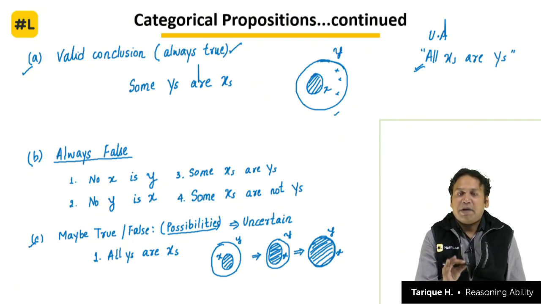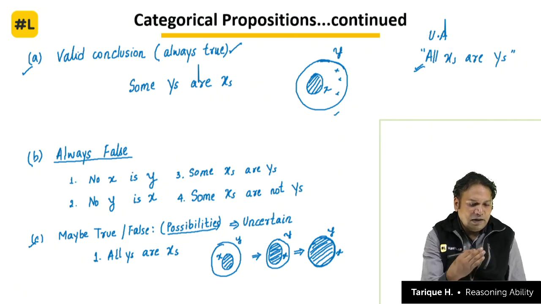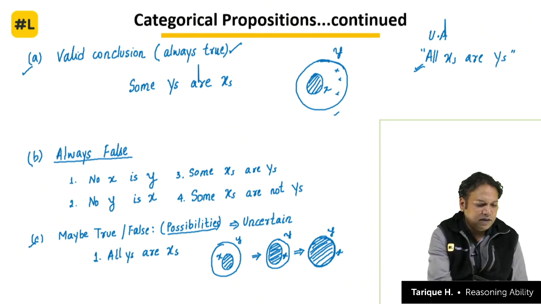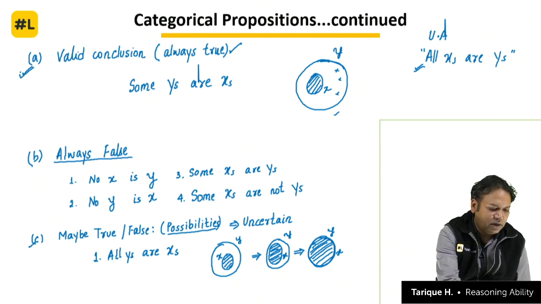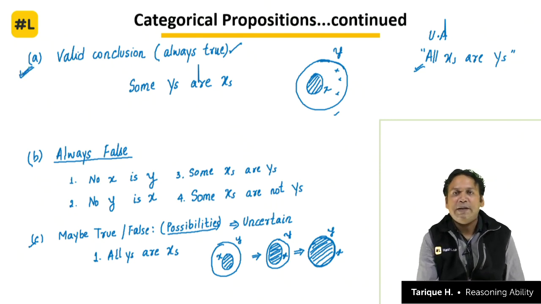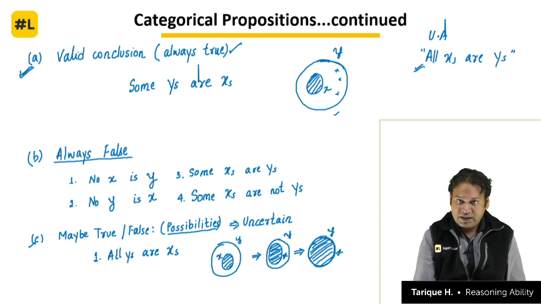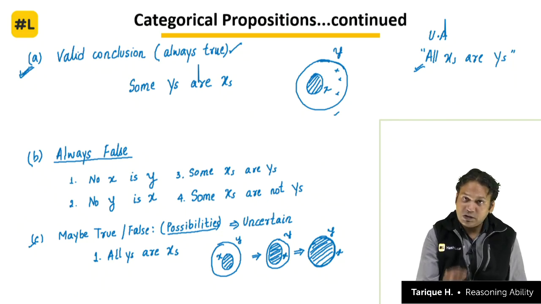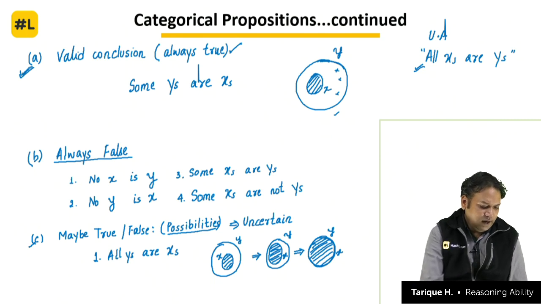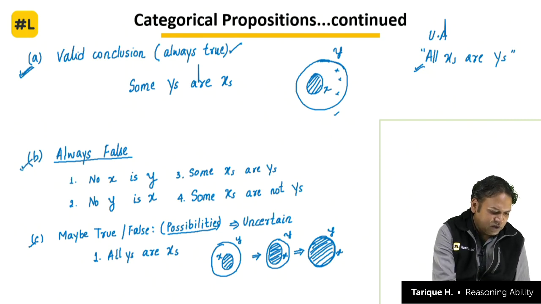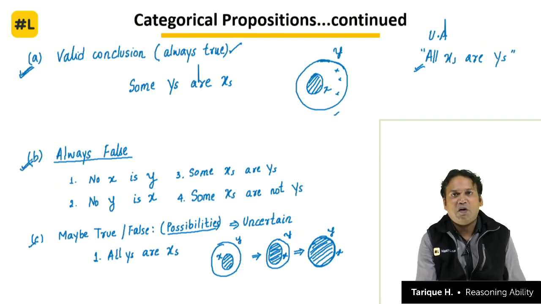So understand clearly, we have to understand all types of things here. A valid conclusion has no debate about it. A valid conclusion is something which is always true. There is nothing to worry about in the diagram, cases or different scenarios. It's fixed, it's always true. Similarly, we don't need to worry about things which are always false. They are clearly wrong.